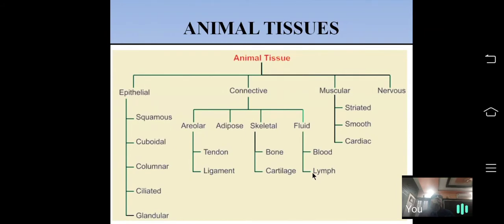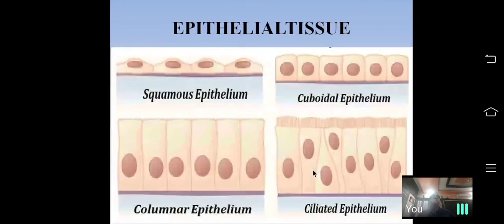Connective tissue is derived from the primary germ layer, mesoderm. Four types of connective tissue are noticed in our body: areolar connective tissue such as tendon and ligament, adipose connective tissue, skeletal connective tissue such as bone and cartilage, and two fluid connective tissues, blood and lymph. Now let us study these four types of tissues one by one.